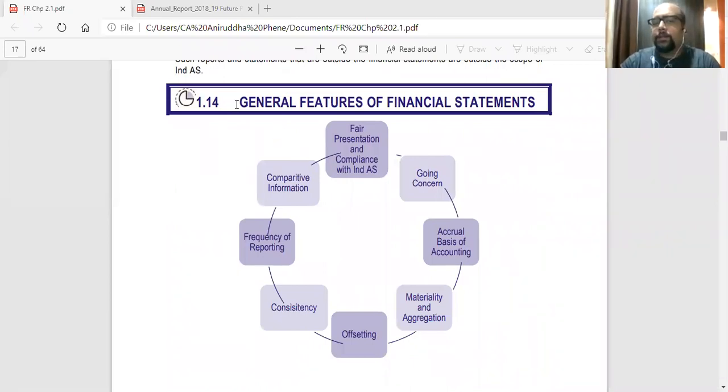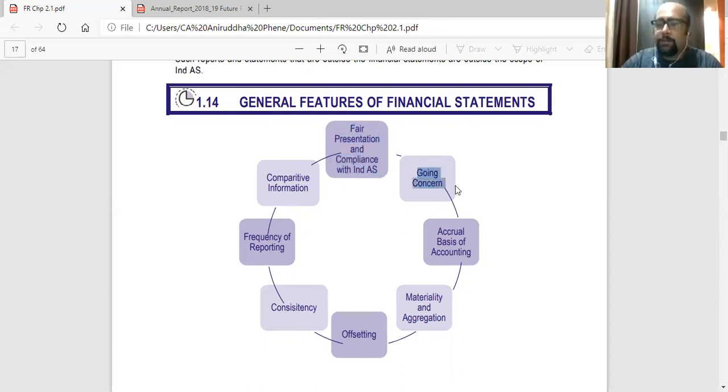Next is general features of financial statements. So this chart is very important because we'll be studying each and everything under this chart. So firstly, fair presentation and compliance with Ind AS. So general features, the first is there should be fair presentation. So whatever is presented has to be true and fair.